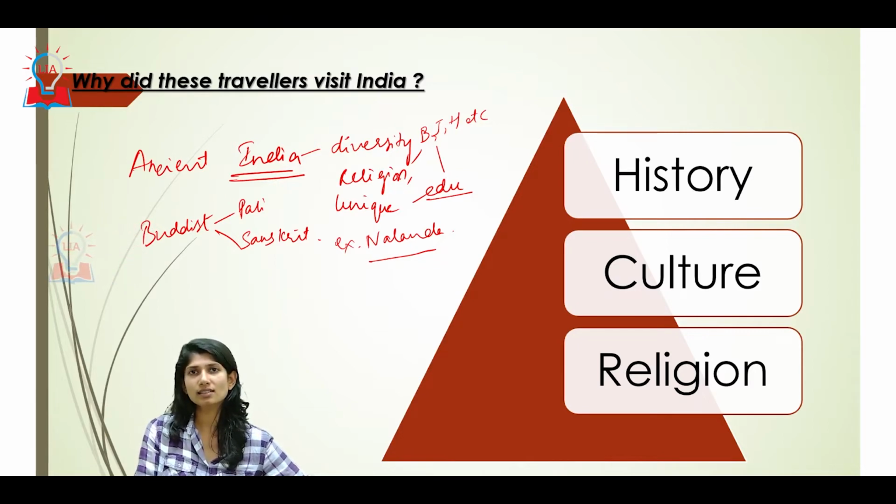So when we say India was like this at this point of time, it is because of the innumerable sources that we have, based on these book sources or manuscripts. Why did these travelers visit India is almost the same, if not in a different version, as how our diplomats, ministries and embassies operate in other countries.